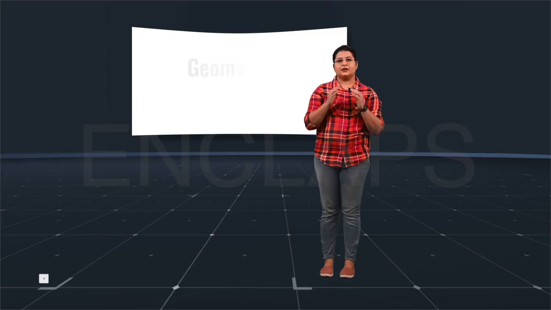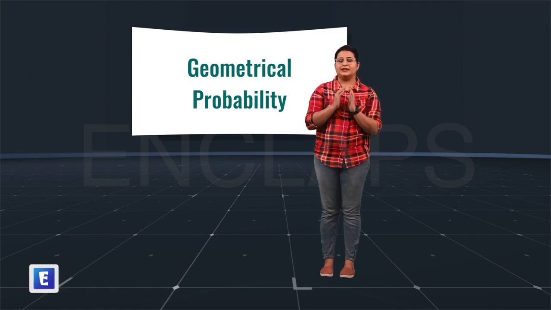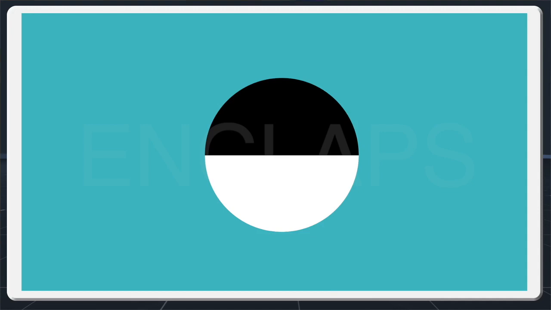It's that easy. Hello. Let's consider situations where we define probabilities geometrically. We can see a circle here. This circle is divided into two equal halves. There is a white half and a black half. If I am putting a dot inside this circle, keeping my eyes closed, can you say the probability of putting the dot in the black half?